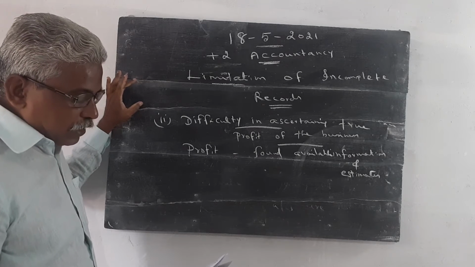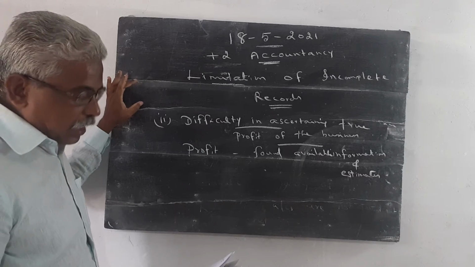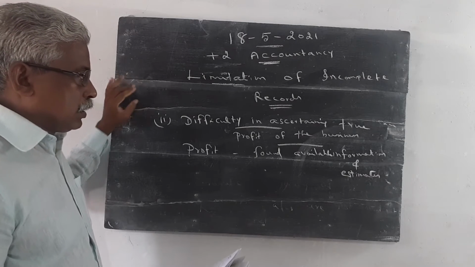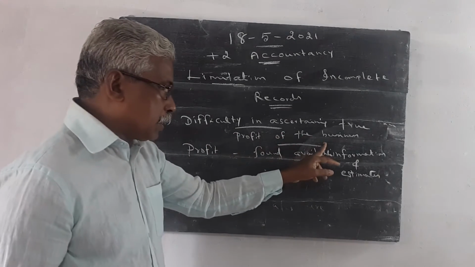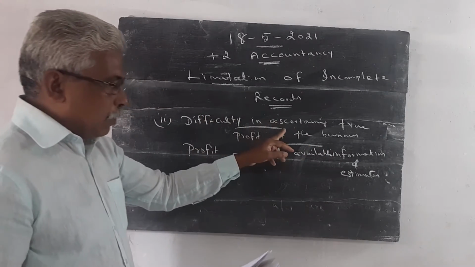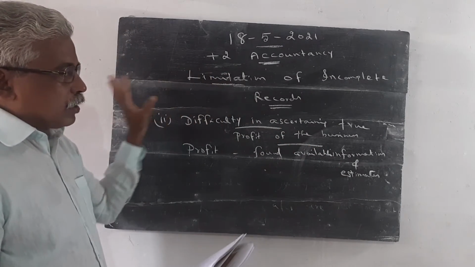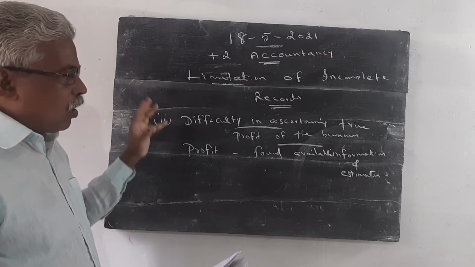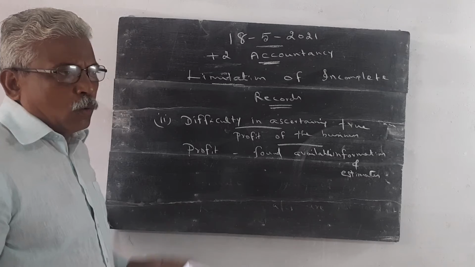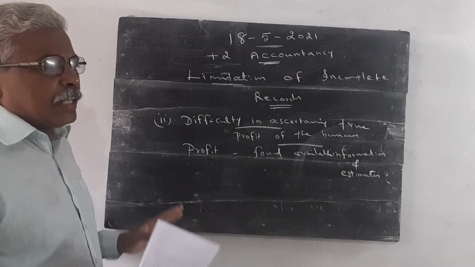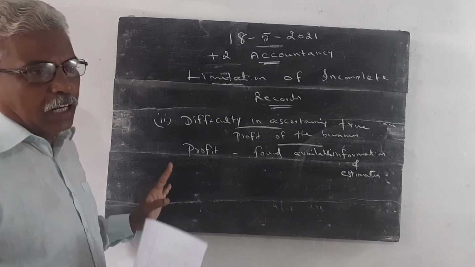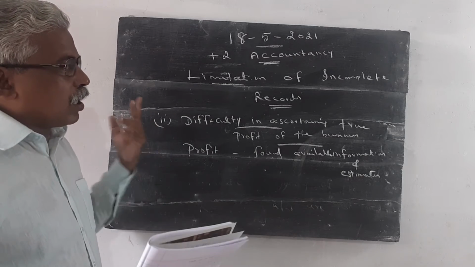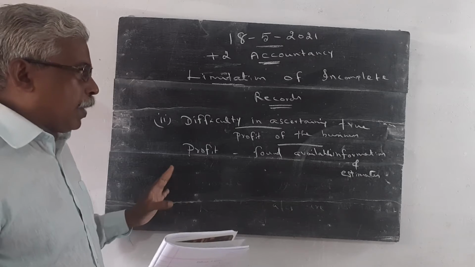Point number 2, difficulty in preparing trial balance. Point number 3, difficulty in ascertaining true profit of the business. These three points contain the same idea. All the records are not at all maintained. Only personal account and cash account are maintained. Real accounts and nominal accounts are not at all maintained. So all the records are not able to be prepared.